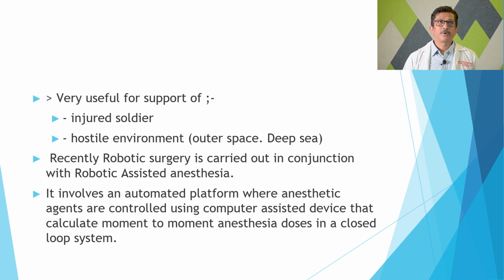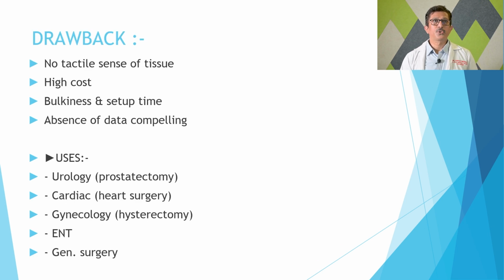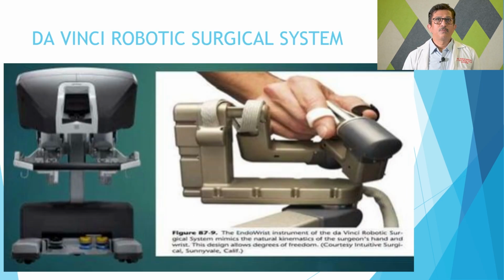But the drawbacks of robotics, obviously, are no tactile sense of tissue, very high cost at present, bulkiness of the setup because it has a lot of gadgets, and absence of data to compare with traditional laparoscopic surgery. Right now, robotic surgeries are used at various centers mainly for prostatectomies, heart surgeries, hysterectomies, ENT and general surgery. So this is the best robot available in the world, the Da Vinci robotic surgical system. There are many other companies, but this system is supposed to be the best one.